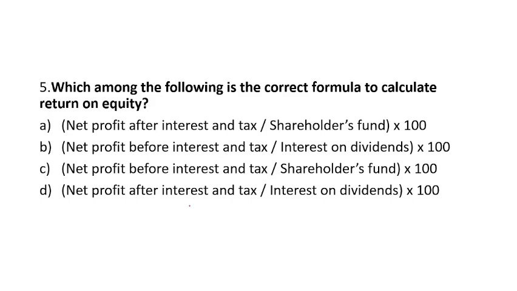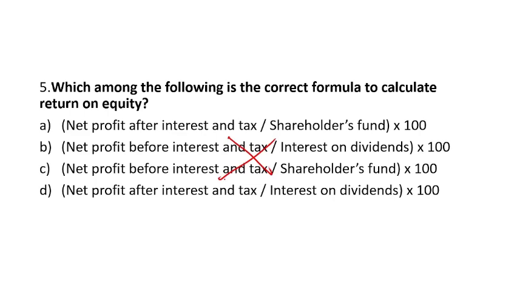Now, what to do? You have to calculate the return on equity. Return on equity will always be calculated when the company has paid its interest and taxes. Then only on the remaining amount is the return on equity calculated. In both B and C, they have mentioned EBIT, meaning earnings before interest and taxes, so this can't be the answer.